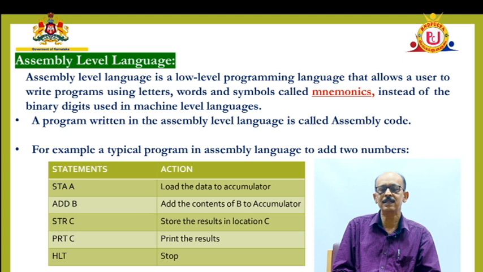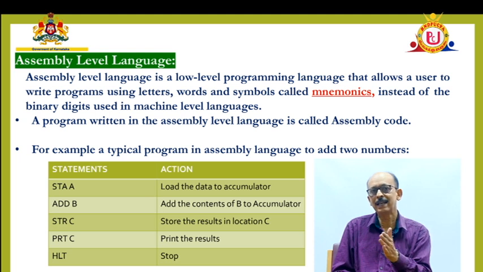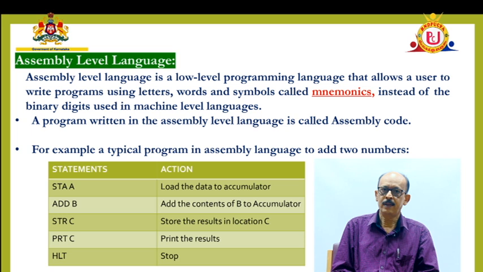Of course, it is easy to understand to some extent because we are using mnemonics, coded languages or abbreviations for different operations.